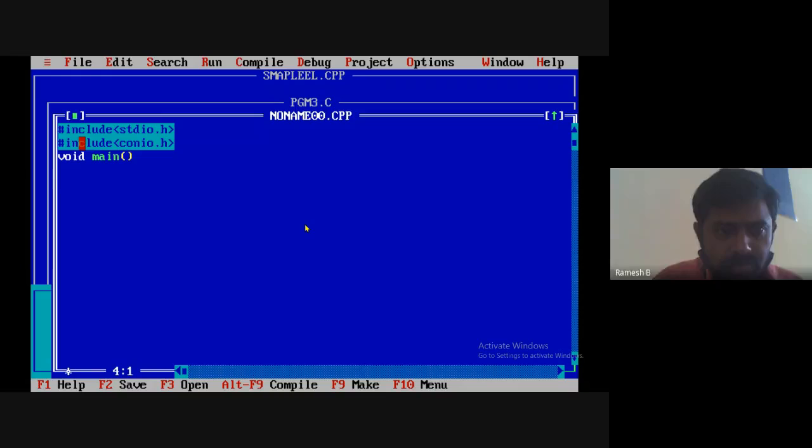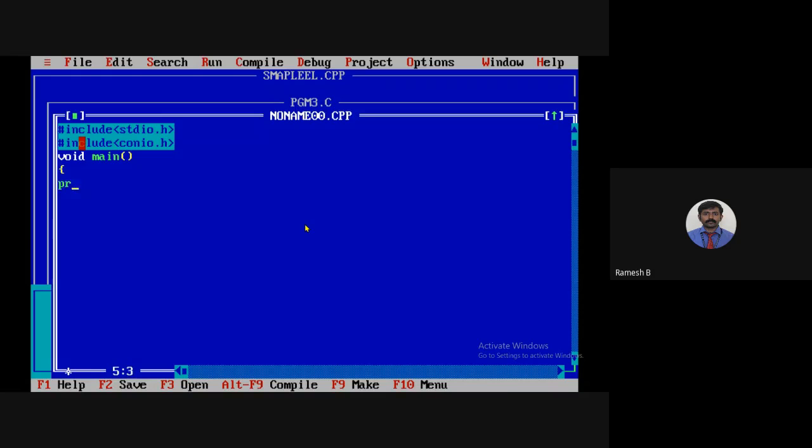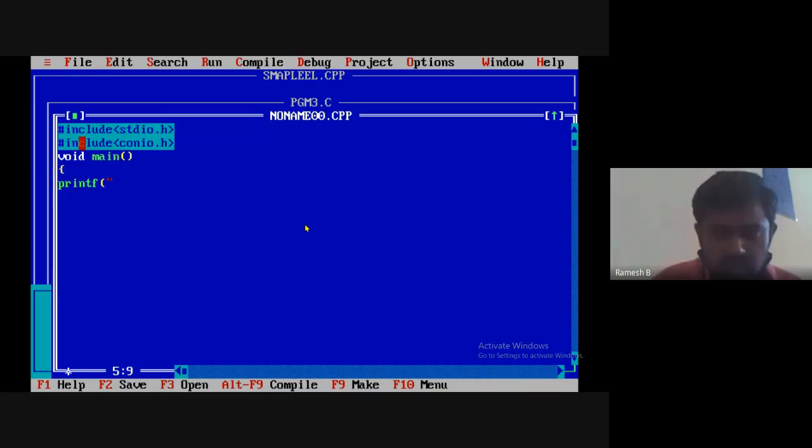Now here I'll write printf, hello, with a character constant backslash n, close it, give a semicolon. Here you need to write getch and clrscr.